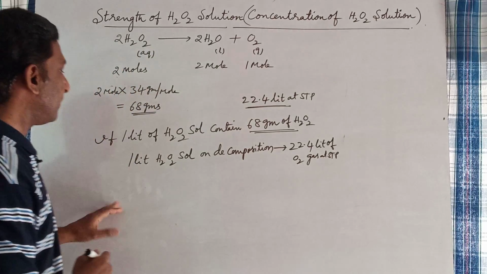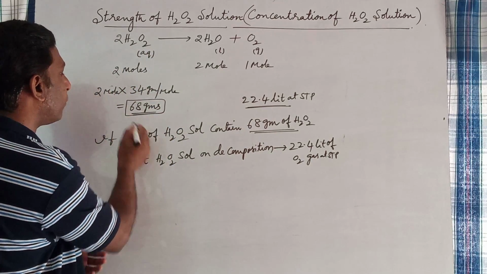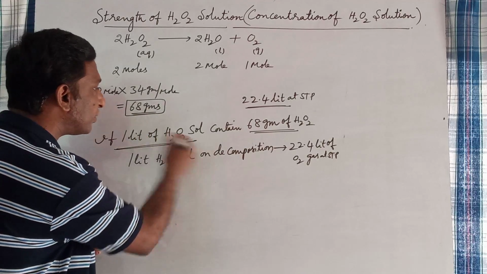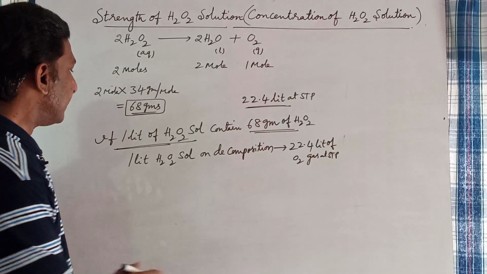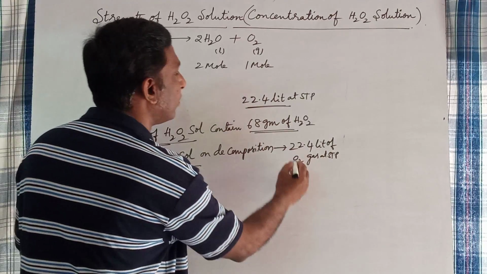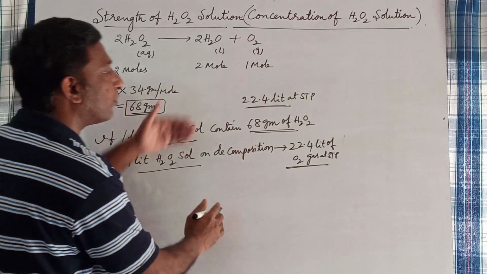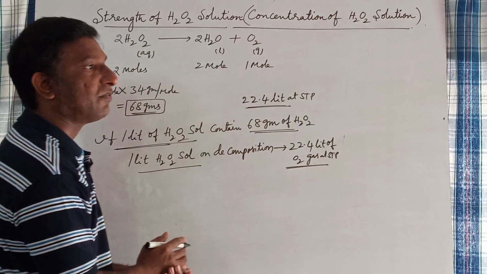So, 1 liter of H2O2 solution on decomposition gives 22.4 liters of oxygen gas.